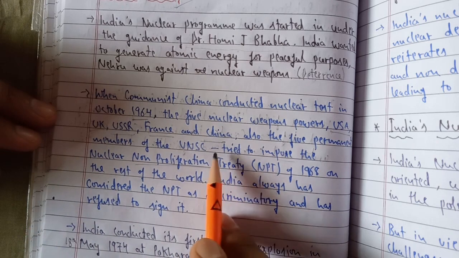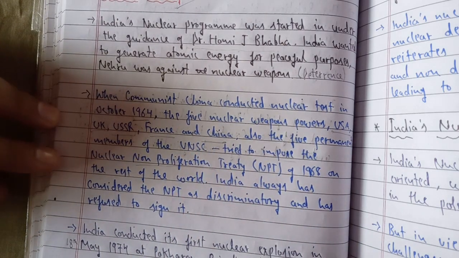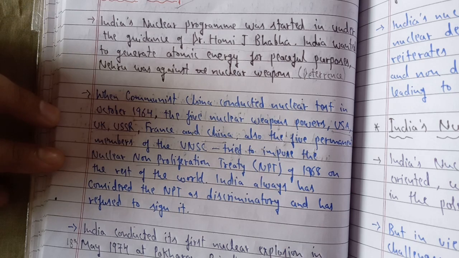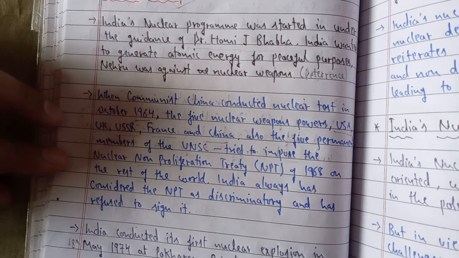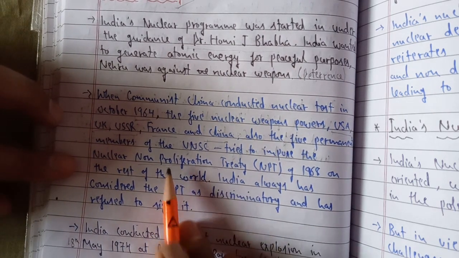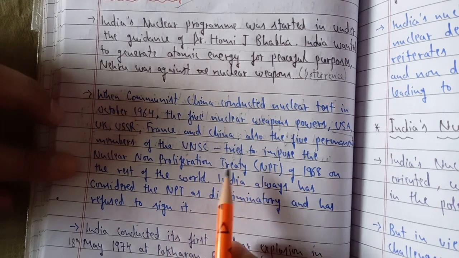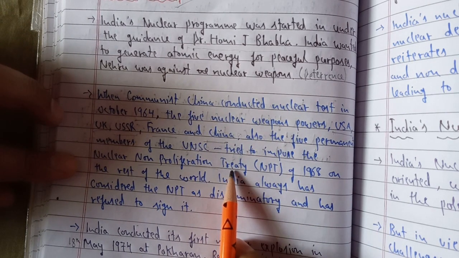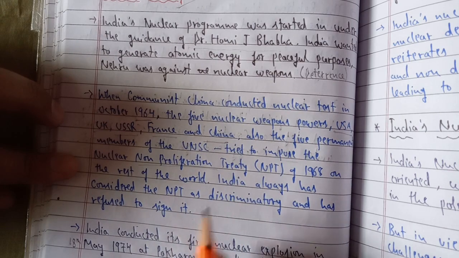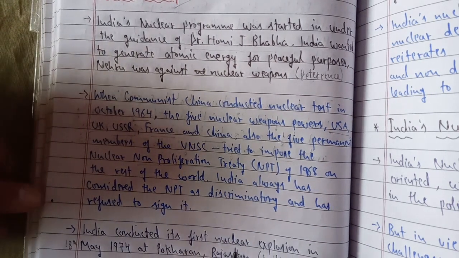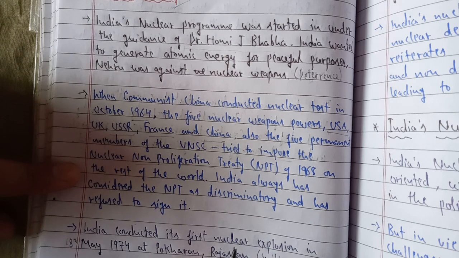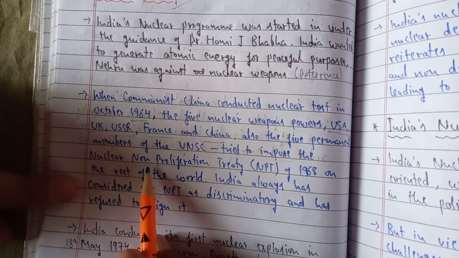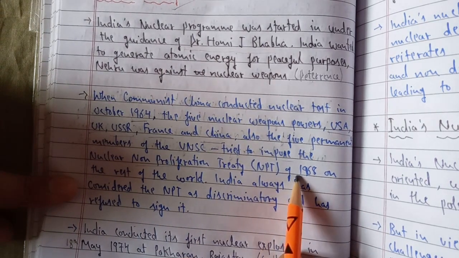Okay, so these five important countries wanted that the technology, the structure, the methods to develop nuclear weapons, this knowledge related to nuclear weapons, should not be spread from one country to another. So they wanted the other countries around the world to sign the non-proliferation treaty, and according to this treaty, no country will conduct any nuclear test, and these countries will not pass on information, technology, anything related to weapons to other countries. So this Nuclear Non-Proliferation Treaty came out in 1968.